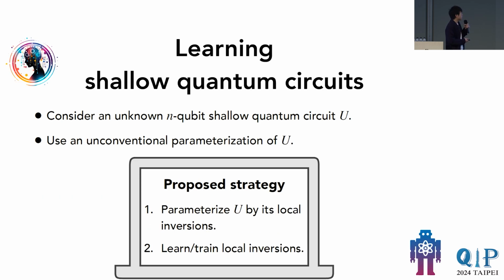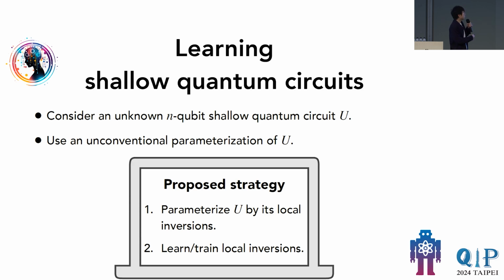So the proposed strategy in our work is to consider a very unconventional parameterization of a unitary U. Instead of looking at parameterized quantum circuits based on parameterized gates, we're going to define a notion called local inversions and then utilize local inversions to parameterize the circuit. Then we're going to learn, or train, these local inversions to minimize the loss function.